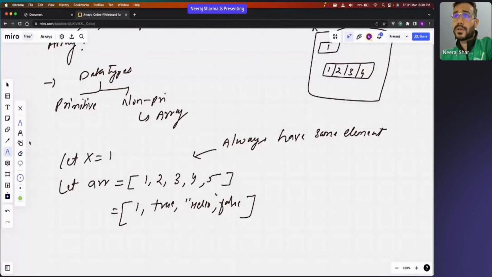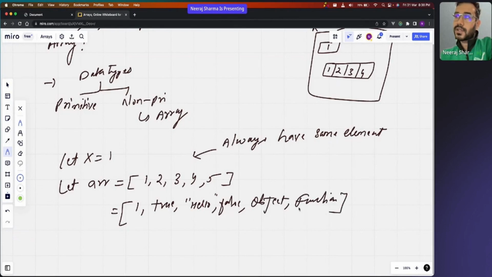As of now, we have not talked about objects and functions, but your array can also contain objects and functions. So when I talk about objects and functions, I will again write an array which will contain objects and functions as well. Everyone clear with the array? Like what is an array? Anyone has any doubt?